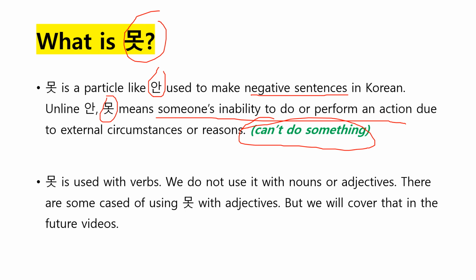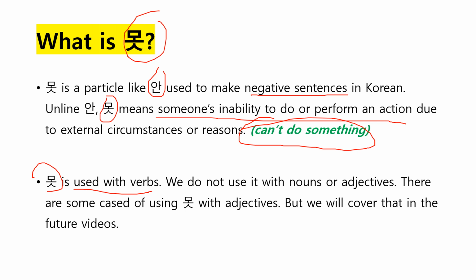And one more thing about 못, it's used only with verbs. It can also be used with adjectives, but it has a slightly different form, which we are going to cover in future videos. So let's focus on the usage of 못 with verbs in today's video, okay?